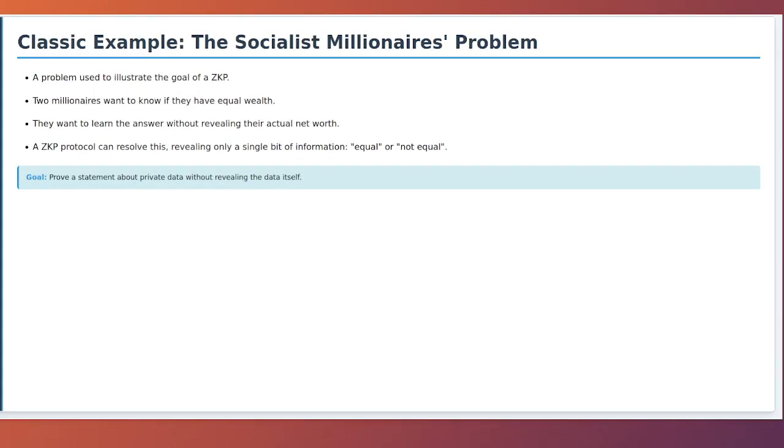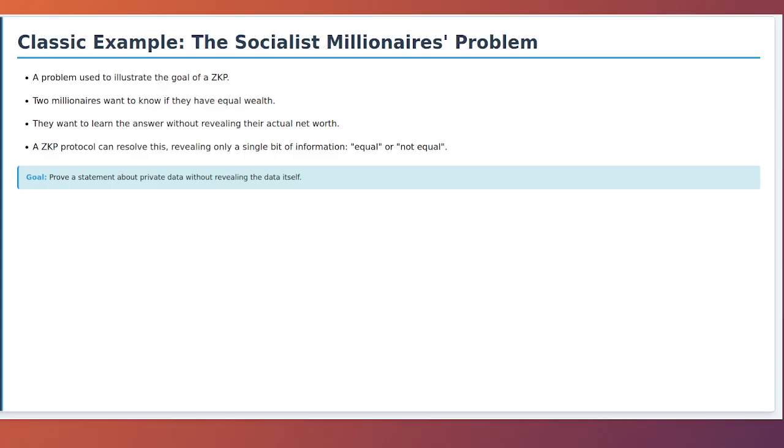Classic example: the Socialist Millionaires Problem. To build some intuition before we dive into the math, let's consider a classic problem that ZKPs can solve: the Socialist Millionaires Problem. Imagine two millionaires, Alice and Bob, who want to find out if they have the same amount of wealth without revealing the actual amount to each other. This is a perfect use case for a ZKP. They are the prover and verifier to each other. The statement they want to prove is "our wealth is equal."